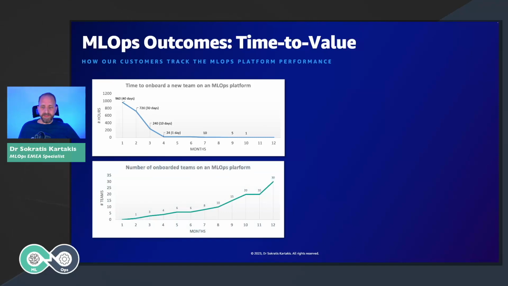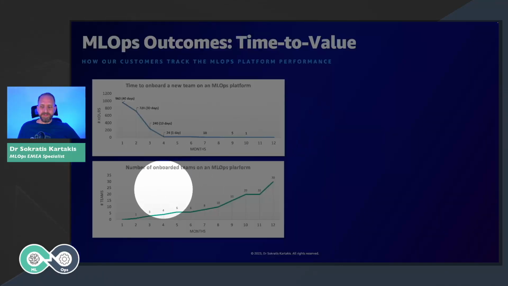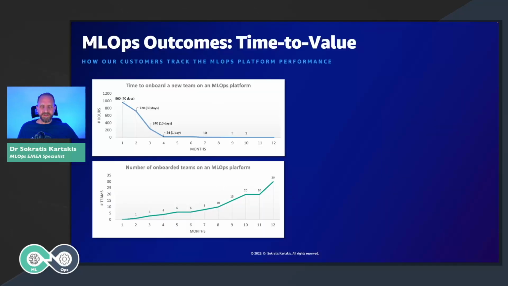The second diagram that we used to create is how many teams we have onboarded on AWS. This is very, very important because it shows if our platform has been adopted successfully by our employees. As you can see here, we initially have just one team while we build the MLOps platform, and gradually it increases. And when we start having just a few hours to create a new environment, this starts to increase exponentially.